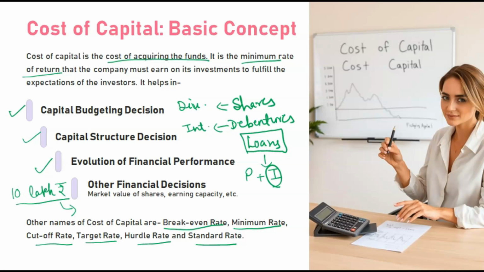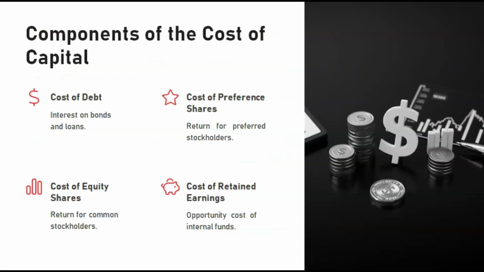Okay, so this is the minimum amount that you must earn, that is cost of capital, because you have to return it to those persons from whom you have taken it. Now let's see the components. There are various components of cost of capital. There are 4 parts of cost of capital. First one is cost of debt. Debt includes either debentures or loans.